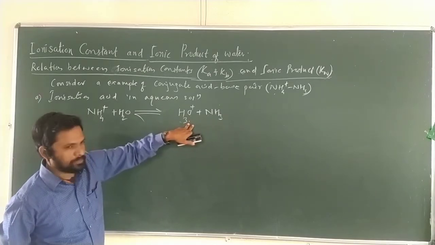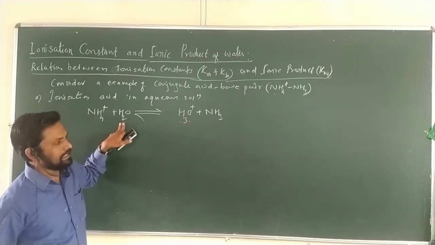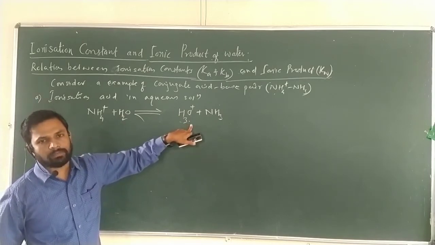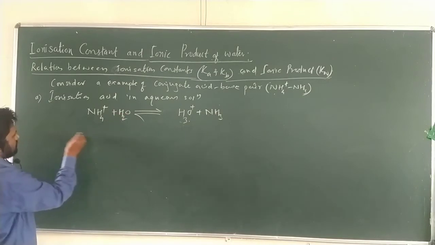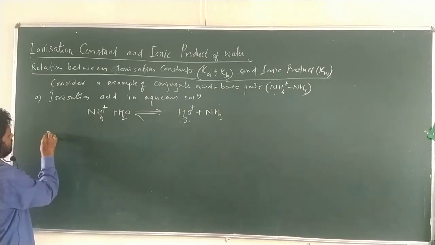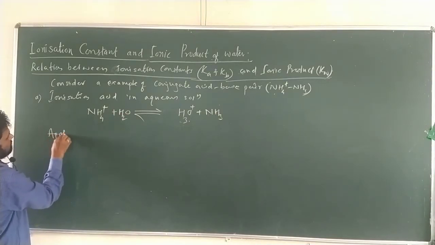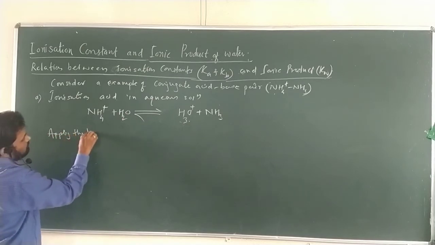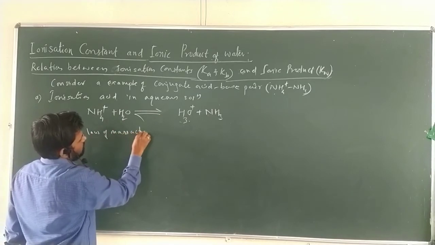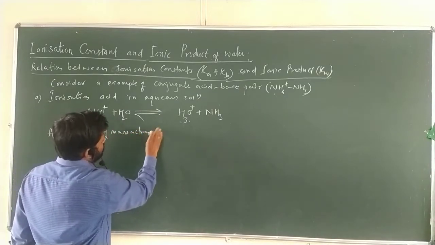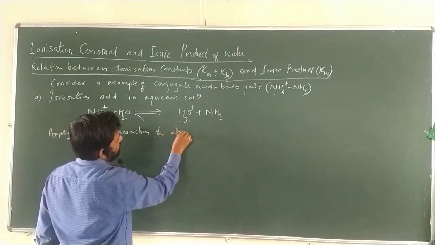Once H plus is formed, it is abstracted by H2O, forming H3O plus. Okay, so this is the equation. Now apply the law of mass action to the above equilibrium reaction.